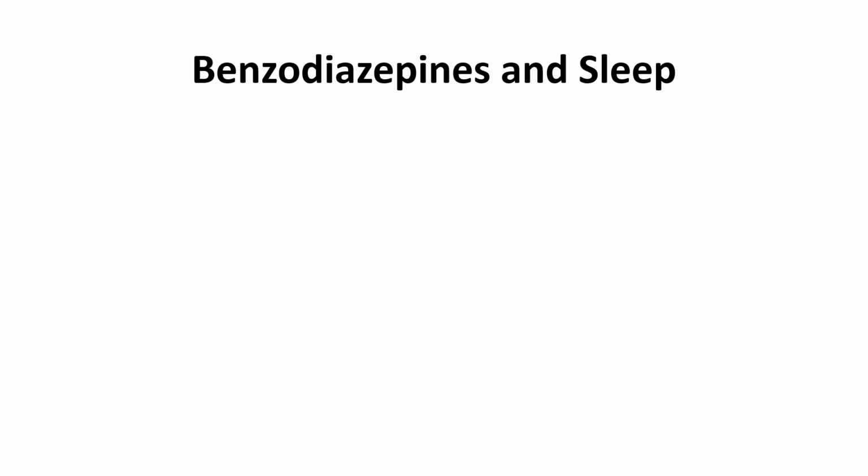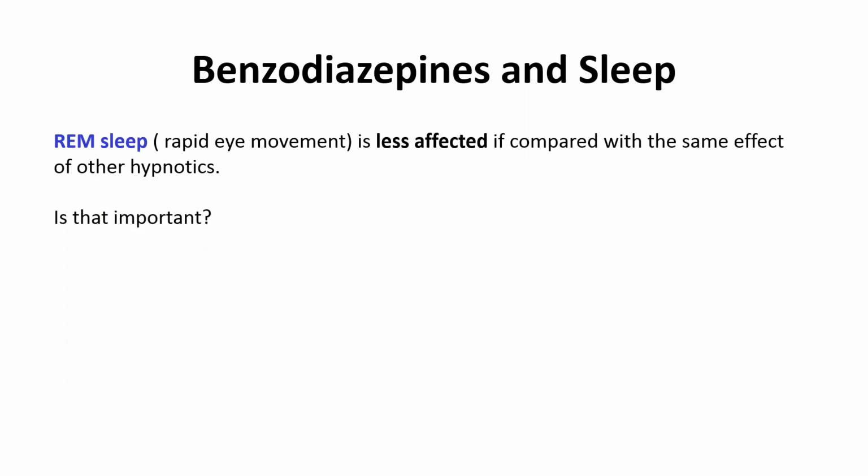So benzodiazepines and sleep. Why is it important that the REM sleep phase should not be disturbed or should be less affected for a drug to be a good hypnotic? Why? Because if REM phase is affected, the patient will have hangover.